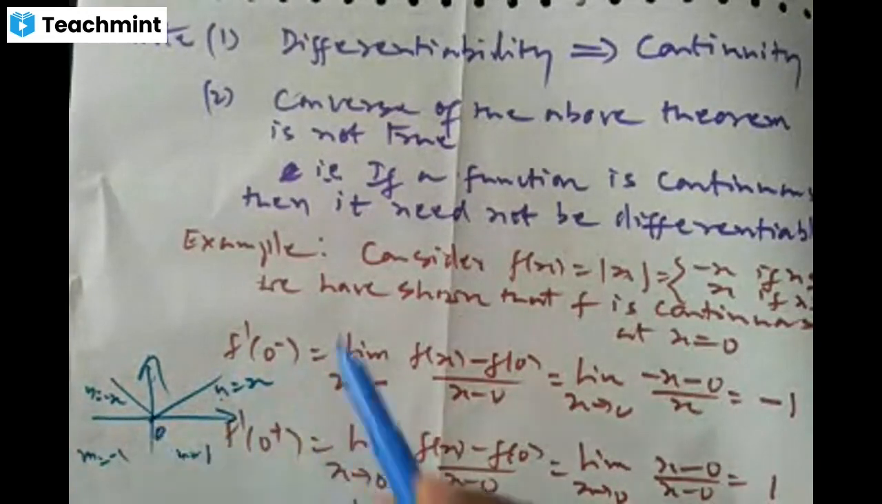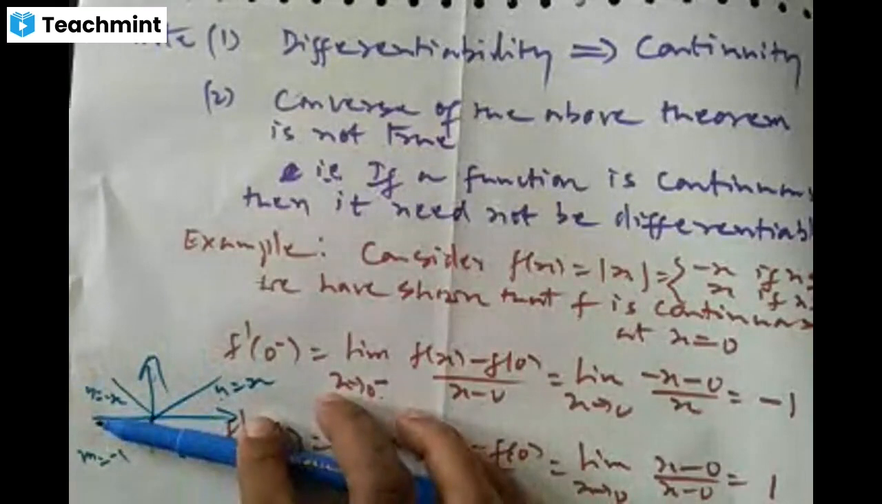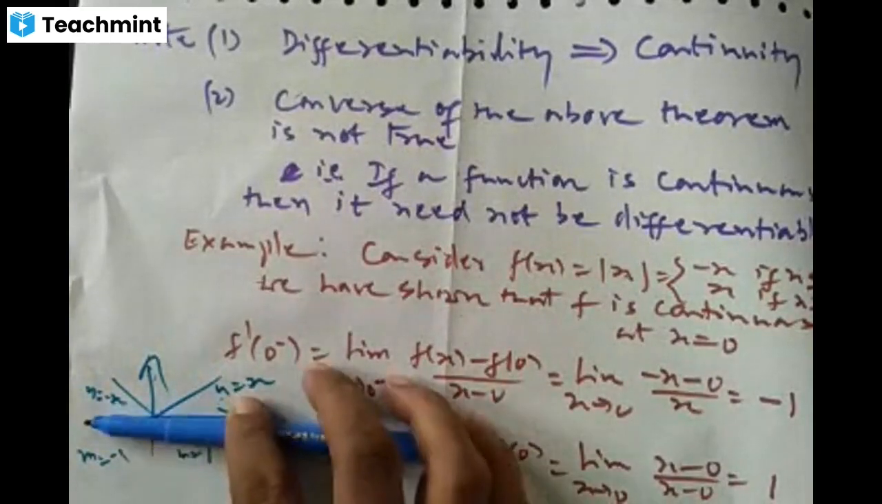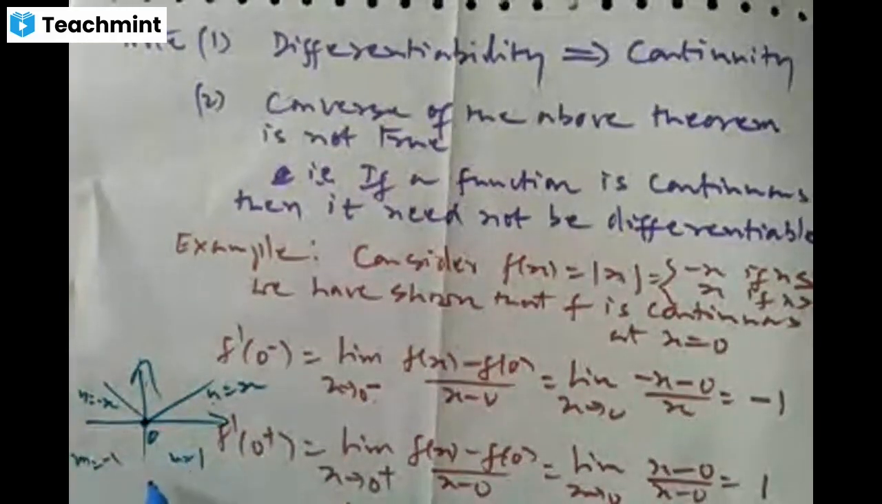See here, just see here at the point 0, can we draw a unique tangent? No, we cannot draw a unique tangent here, since this point has a sharp edge. We cannot draw only one tangent. So the modulus function is not differentiable. Understood? So the modulus function is not differentiable.